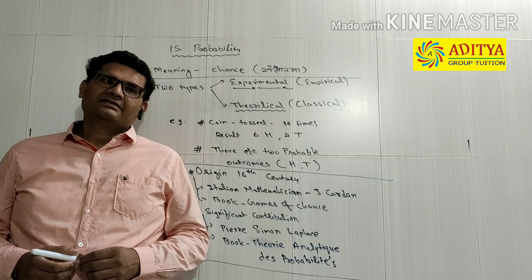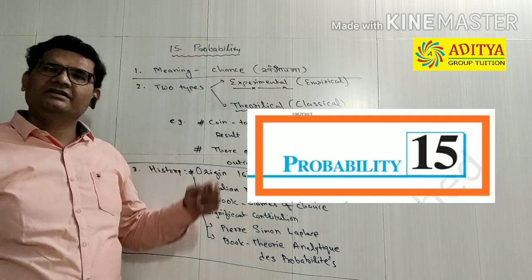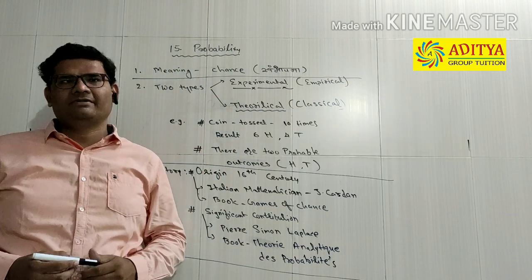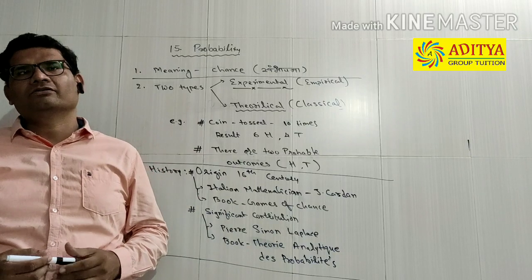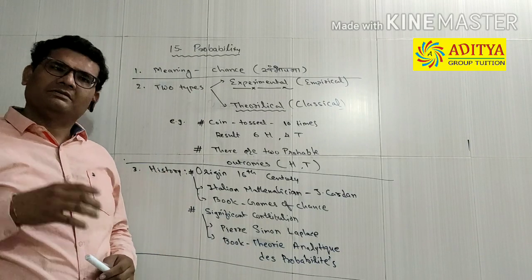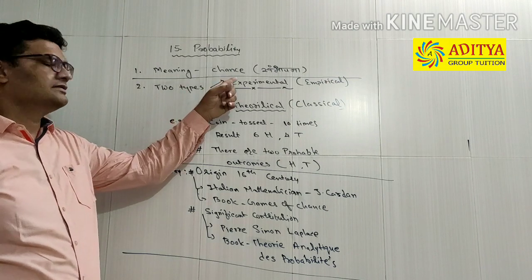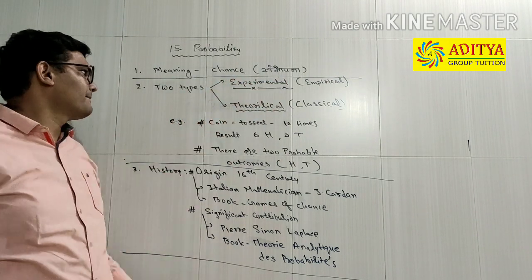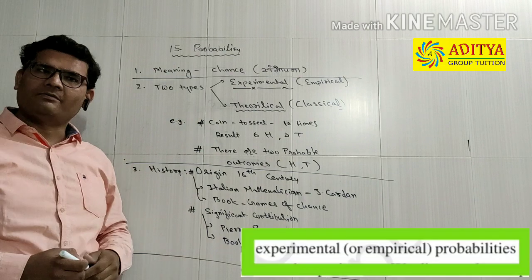Today we will start chapter number 15 of 10th standard, probability. It is also important and useful for 9th standard. So the meaning of probability is chance, जिसको हिंदी में हम बोलते हैं संभावना. There are two types of probability.